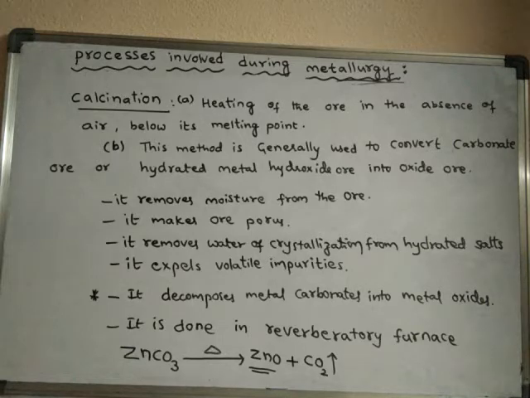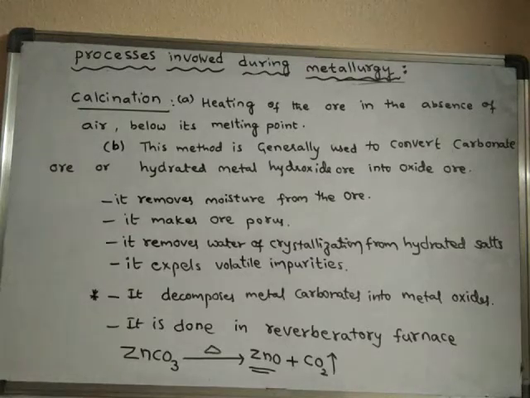That means metal can be extracted easily from oxide ore when compared to extraction from other types of ores. So that is why all other types of ores are converted into oxide ores.